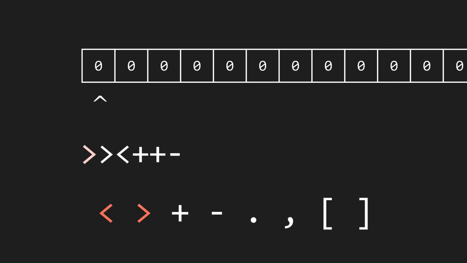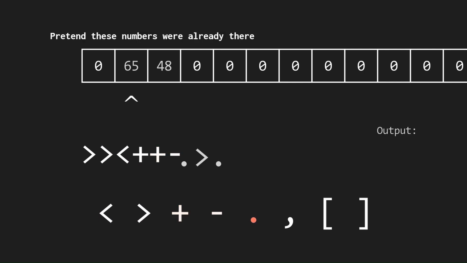The left and right arrows move the pointer. The plus and minus signs increment and decrement the active cell. The period outputs the ASCII character of the active cell. The comma reads the next character from input and stores it in the active cell.